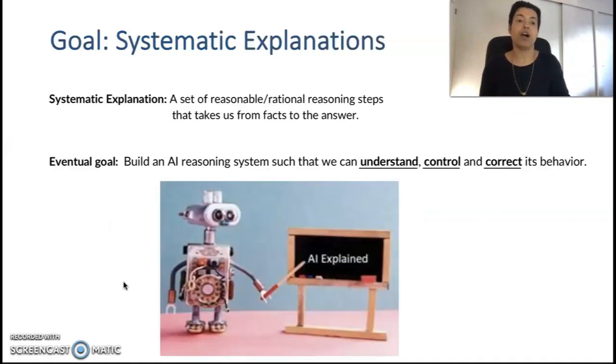In this work, our goal is to build AI models that can produce systematic explanations, by which I mean a set of reasonable or rational reasoning steps that can take us from facts to the answer. If we can do this, eventually we can build reasoning systems where we can understand, control and correct system behavior, moving towards interactive reasoning systems.